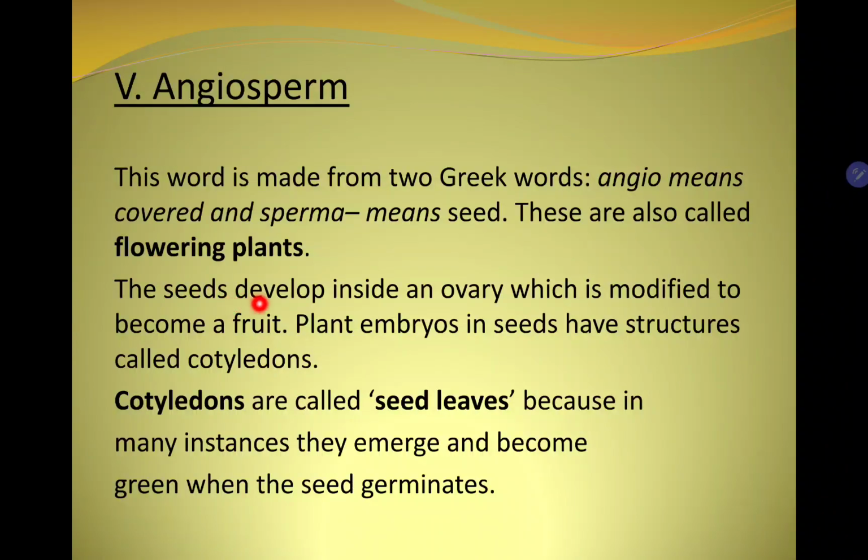The seeds develop inside an ovary which is modified to become a fruit. So the ovary is modified to become a fruit, and the plant embryos and seeds has structures called cotyledons. और cotyledons को बोलते हैं, cotyledons are called seed leaves because in many instances they emerge and become green when the seed germinates. तो cotyledons को seed leaves बोला जाता है क्योंकि वो कई बार green appear होते हैं when they germinate.